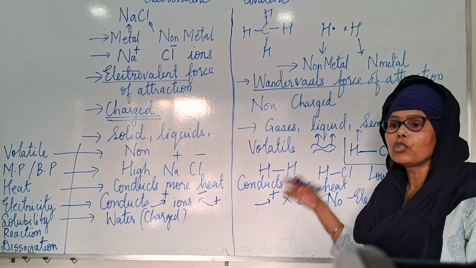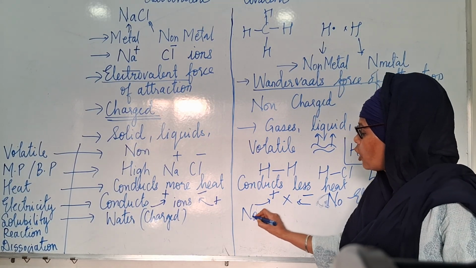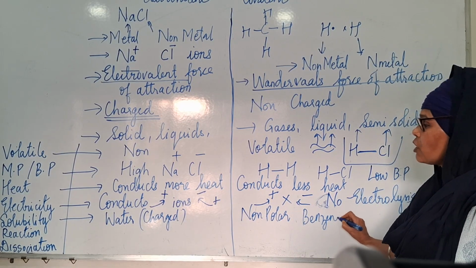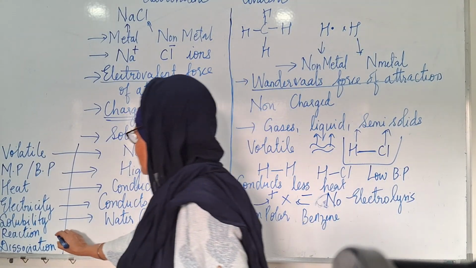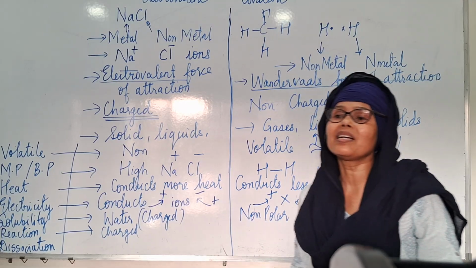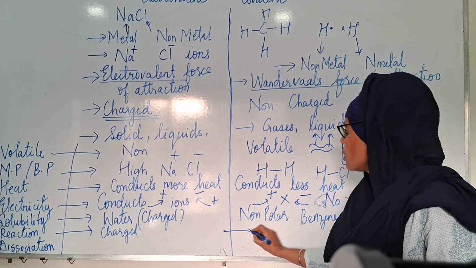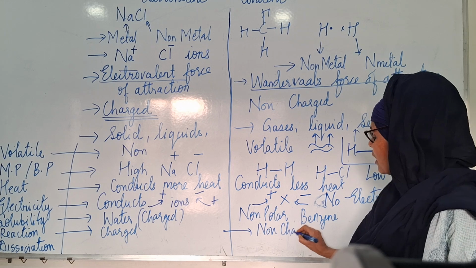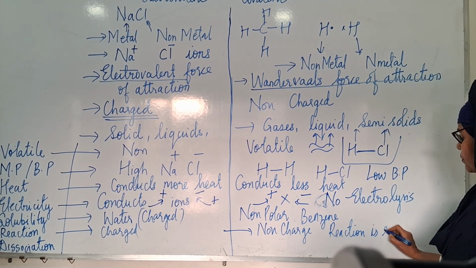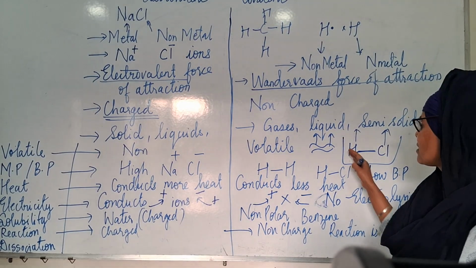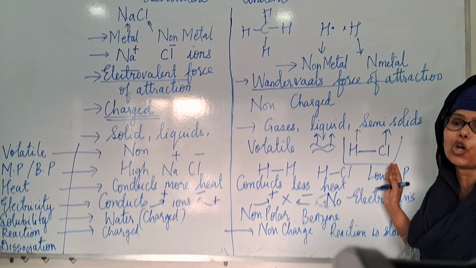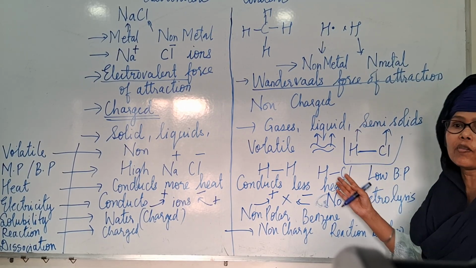Now these are non-polar. So it will dissolve in non-polar only, for example, benzene. This will react fast. Why will these react fast? Because these are charged particles. Charged particles react fast. These are non-charged, so they will react slowly. Reaction is slow. If they react, for example, if HCl happens to react, because it is polar, it will react, but it will react slowly, because ultimately it's a covalent bond.